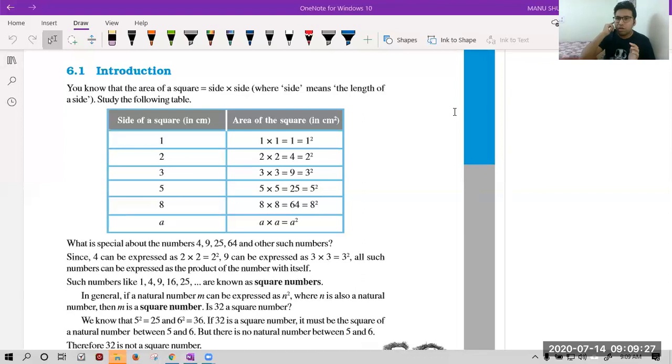One more question from you. We have done in class 7th square root also. Tell me, what is square root of 64? Very good, Aryan. Abhinav, correct now. I'm asking square root. Square root means those numbers which when multiplied give you 64. It is 8. Very good. 8 square is 64. That is why square root of 64 is 8.